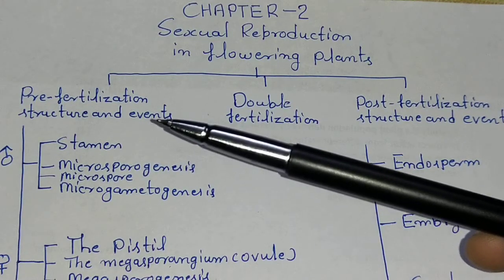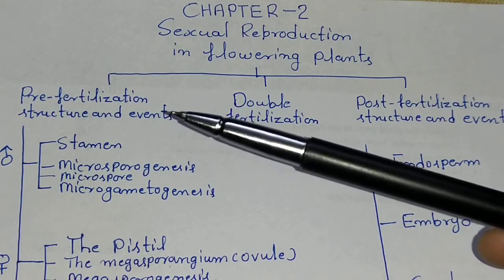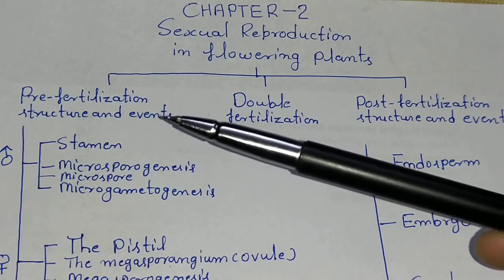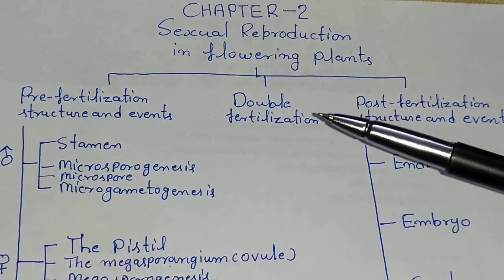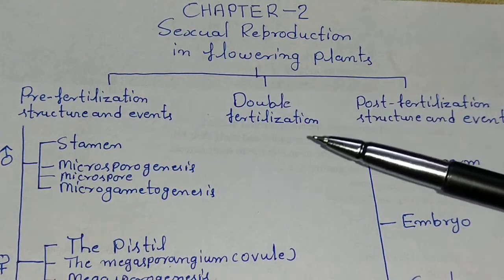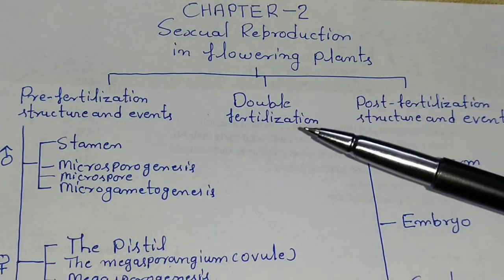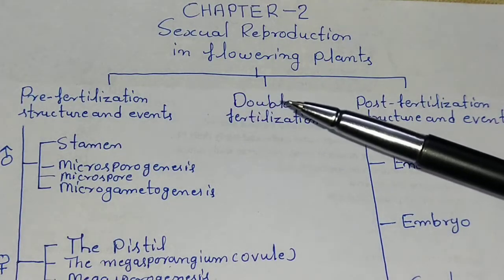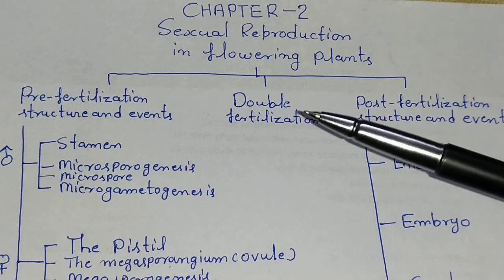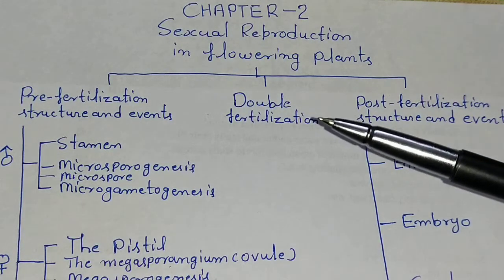And now again a question arises: how do the developed gametes fuse with each other? During the double fertilization phenomenon. Both gametes are fused, and what will happen after the fusion of male and female gametes?